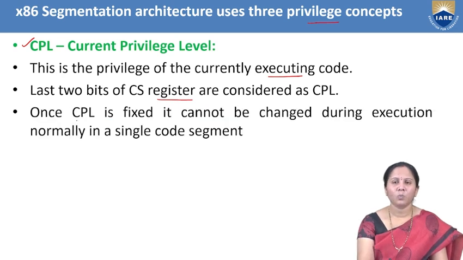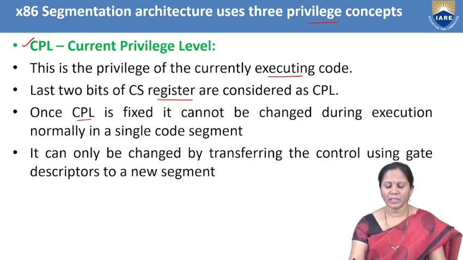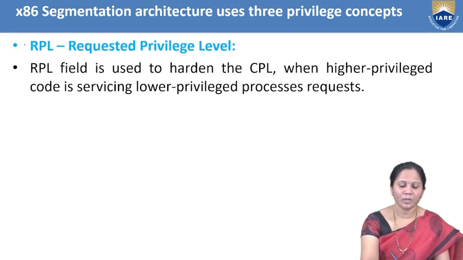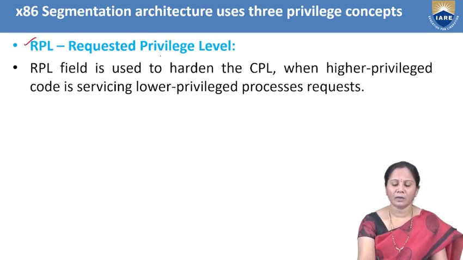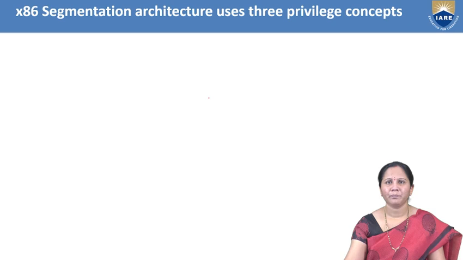When this CPL is fixed, it cannot be changed during execution. It can be changed only by transferring control using gate descriptors to a new segment. After CPL, you have RPL, which stands for requested privilege level. RPL is used to make the CPL stronger when higher privilege code is servicing lower privilege processor requests.